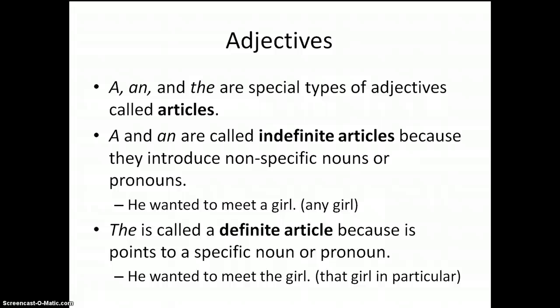So, he wanted to meet a girl. He wanted to meet any girl, right? That's indefinite. The is a definite article because it points to a specific noun or pronoun. So he wanted to meet the girl, or that girl in particular.